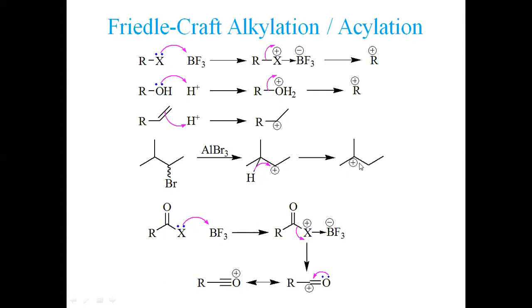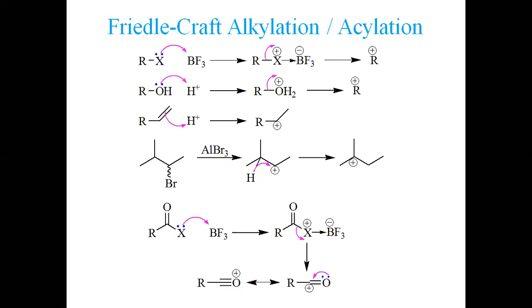It transfers into a tertiary carbocation. So this is a drawback that we observe in alkylation. The same we observe in alcohols. We get this one, it rearranges. And in case of olefins, we also get two different types of cation here or there. So definitely the one which is more stable shall survive. This is a drawback in Friedel-Crafts alkylation, in fact.